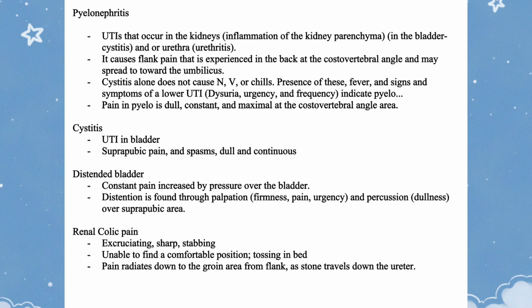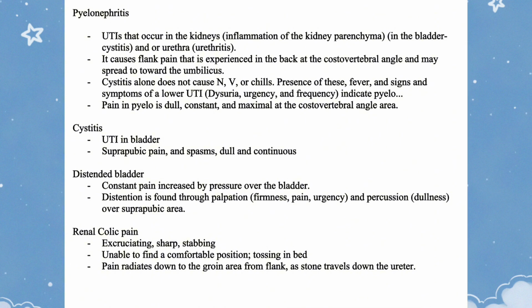Cystitis, UTI in the bladder, suprapubic pain and spasms, dull and continuous, distended bladder. Constant pain increased by pressure over the bladder. Distension is found through palpation. Firmness, pain, urgency, and percussion dullness over the suprapubic area.